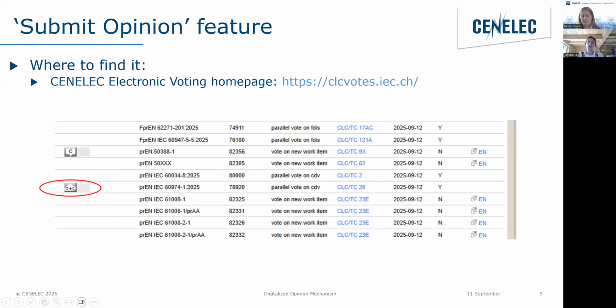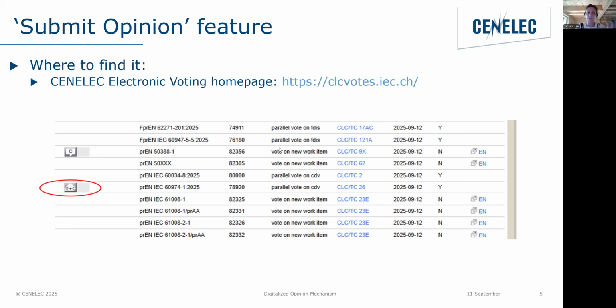So where will you find your opinion button on the CENELEC e-voting system? When you land on the landing page where you see all the votes, we've added a button called O plus C. O is for opinion, C is for comment.